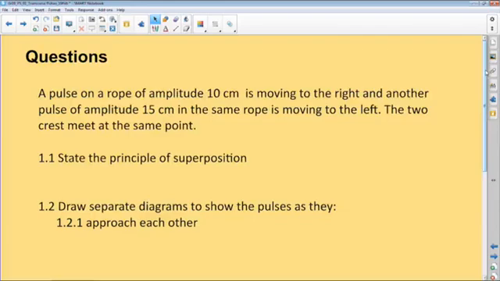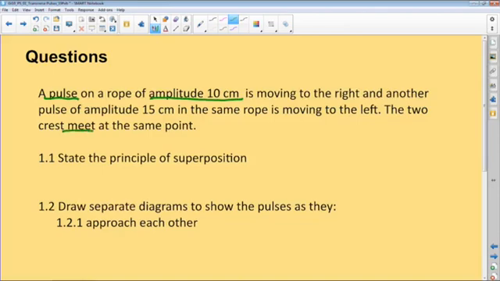Now, the first one says, a pulse. It's very important to go through the question and understand every aspect of it. It says a pulse. We already know what a pulse is, a single disturbance that moves through a medium. It has an amplitude of 10 centimeters and is moving to the right. That's the direction of the first pulse, and another pulse of amplitude 15 centimeters in the same rope is moving to the left. These two are moving towards each other, in opposite directions. We have a clear understanding that they will meet at some point.